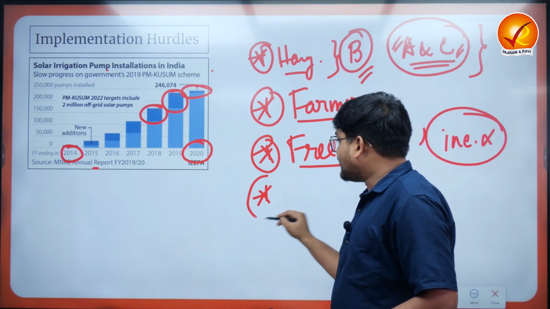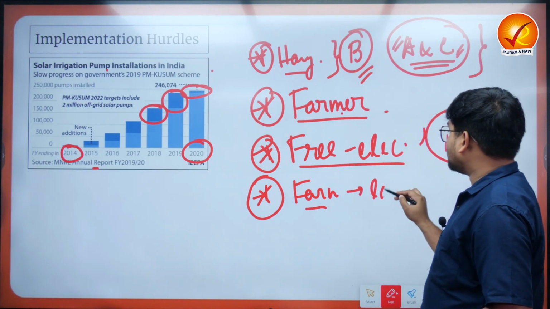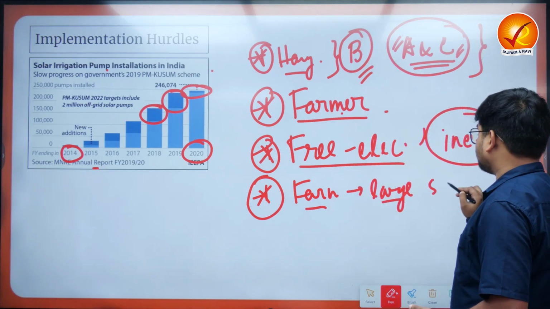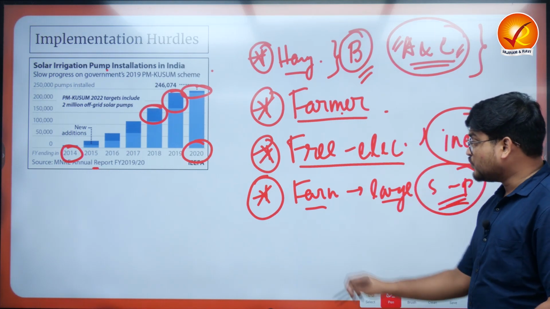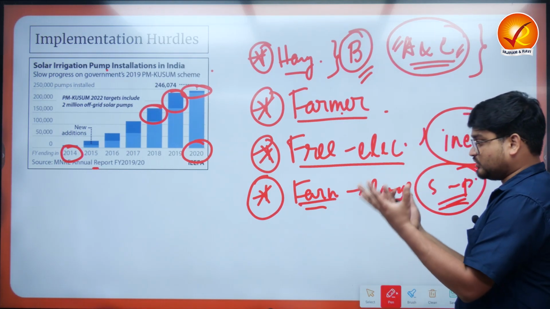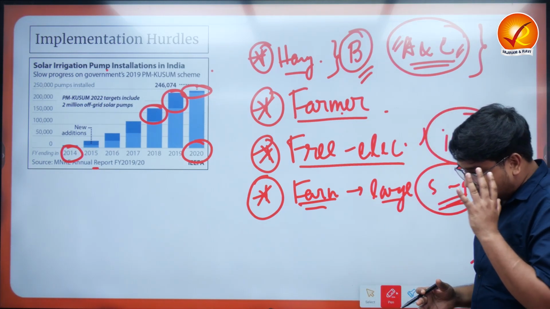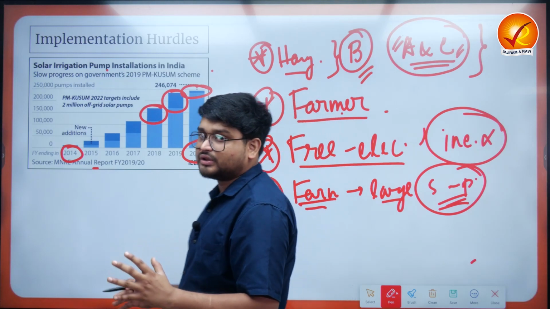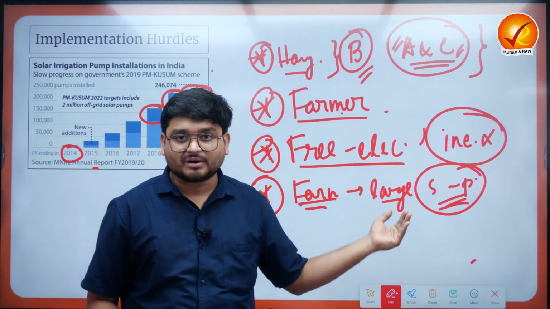Next, we also find that many farmers go for large solar pumps, right? And this is an issue. Why? Because whoever advised the farmers that you go for large solar pumps because you have a large field, but ultimately at the end of the day, even maybe a normal pump would do the same function. So this is also putting further financial stress on the farmers.